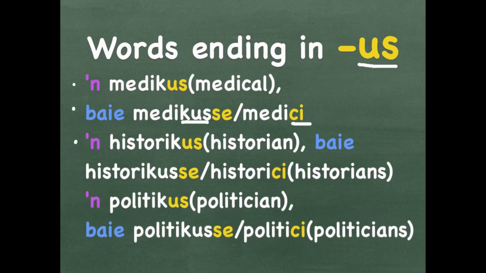A historicus is a historian. Baie historicusse is more than one historian. A politicus is a politician. Baie politicusse or politici is more than one politician.